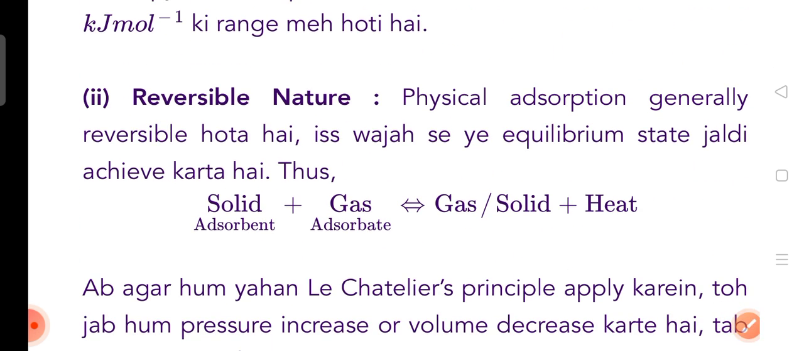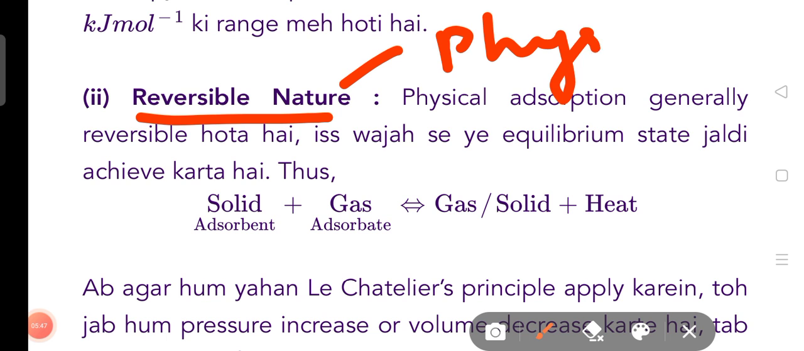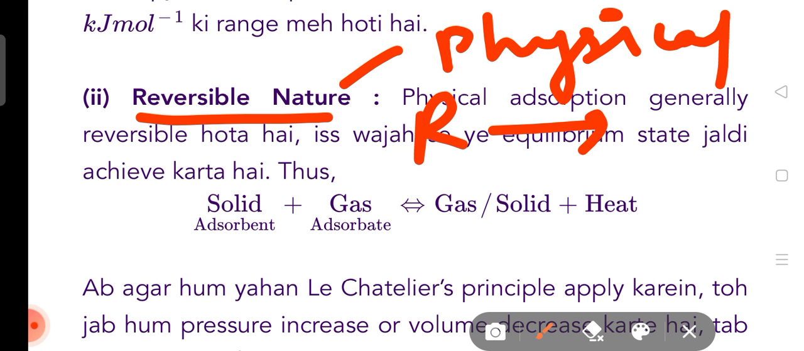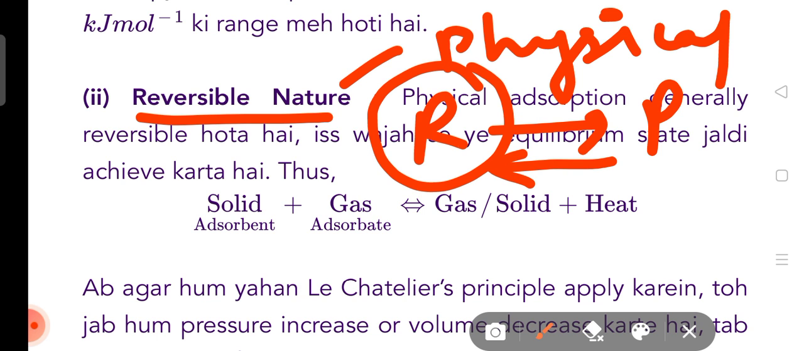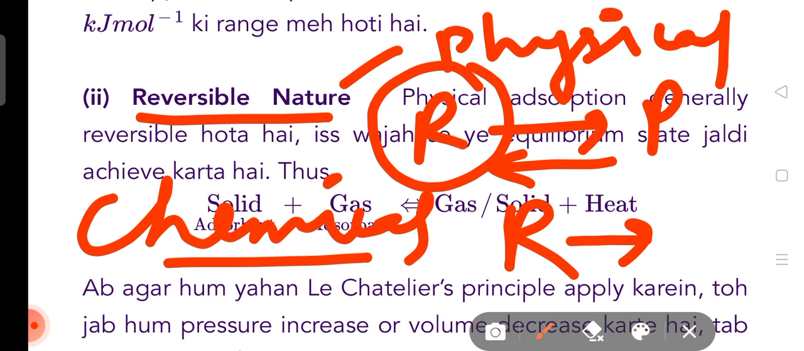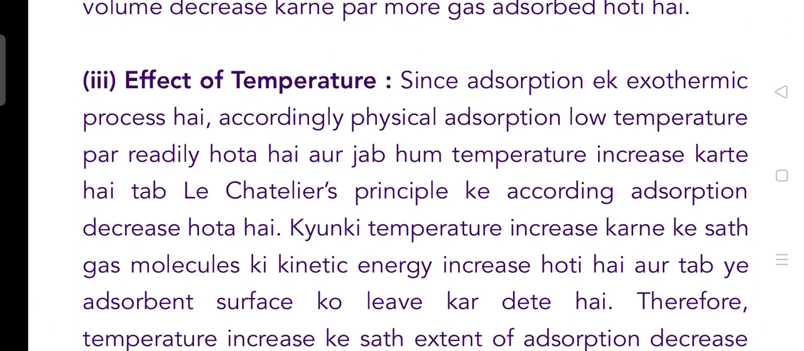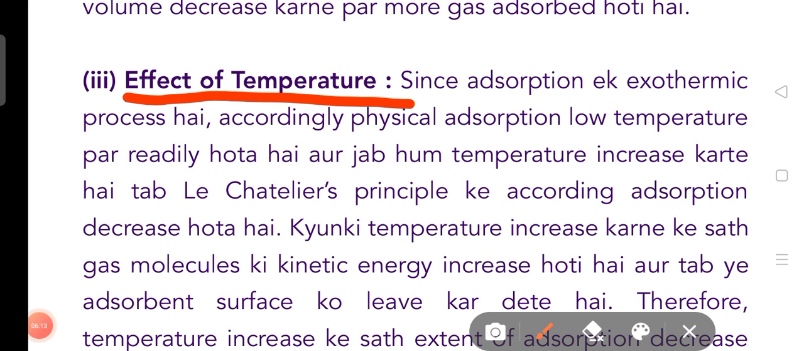Now the next is the reversible process. In physical adsorption, a reversible reaction takes place, means reactant is converted into product, while the product has the tendency to convert back into the reactant. While in chemical adsorption, there is no reversibility. The reaction takes place in one direction only. Clear? Now the next point is the effect of temperature. The effect of temperature takes place according to the type of reaction, either endothermic or exothermic.